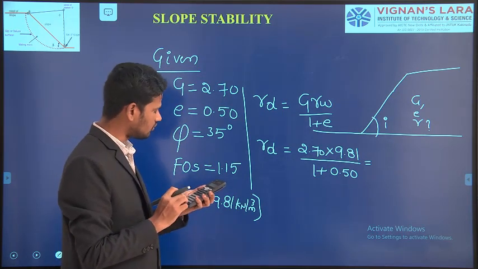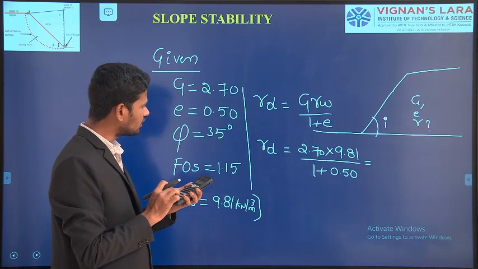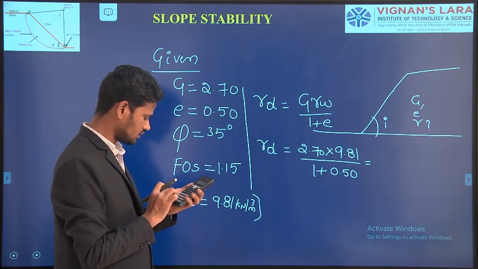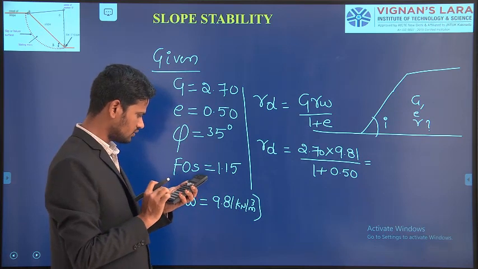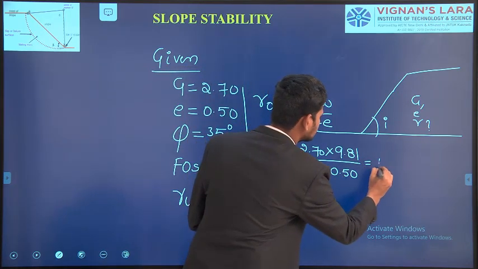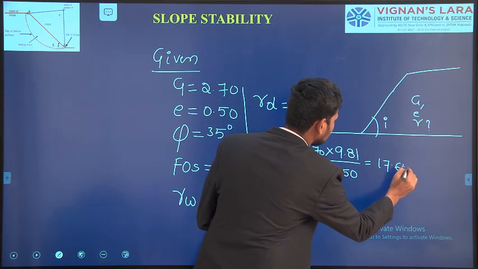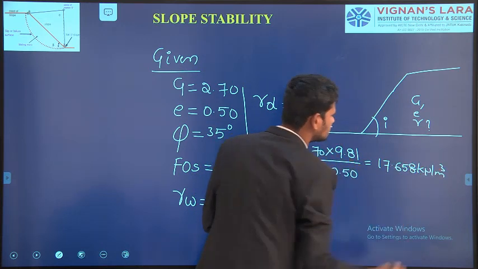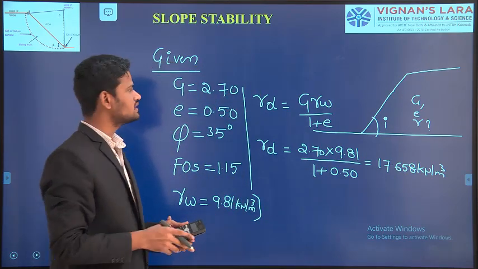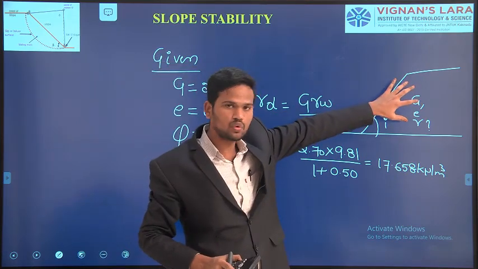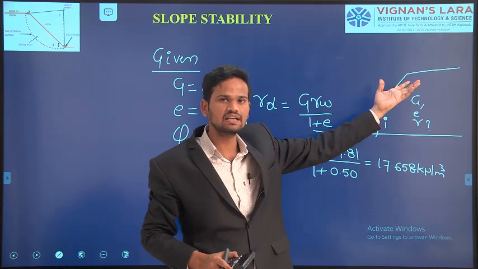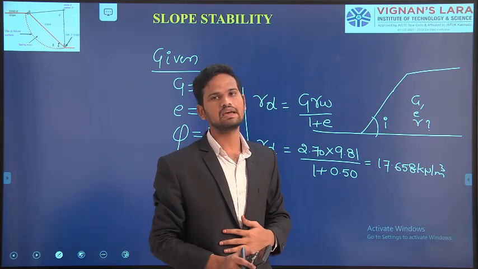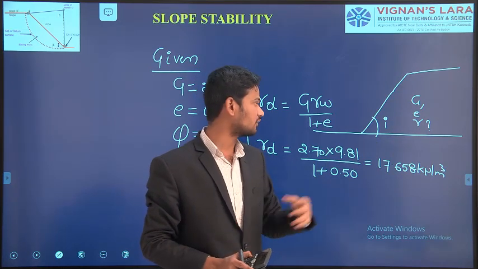How much is it? 2.70 into 9.81 divided by 1.50, which gives 17.658 kilonewton per meter cube. This is the dry unit weight of the soil mass. That means if the slope is assumed to be in dry condition, the unit weight of the soil mass we take is 17.658 kilonewton per meter cube.